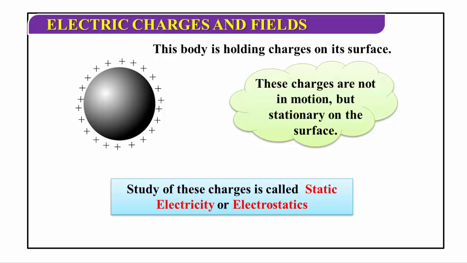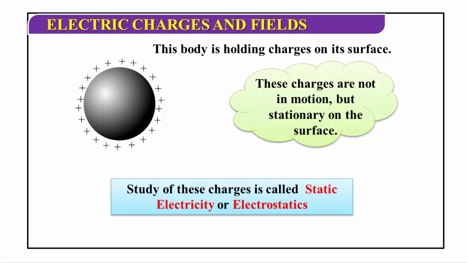Electricity is the branch of physics which deals with the study of electric forces, electric fields, and electric potentials arising due to electric charge. It may be classified into two branches: electrostatics and electrodynamics. Electrostatics means, in this example, this is the body, and the charges are not in motion but stationary on the surface.